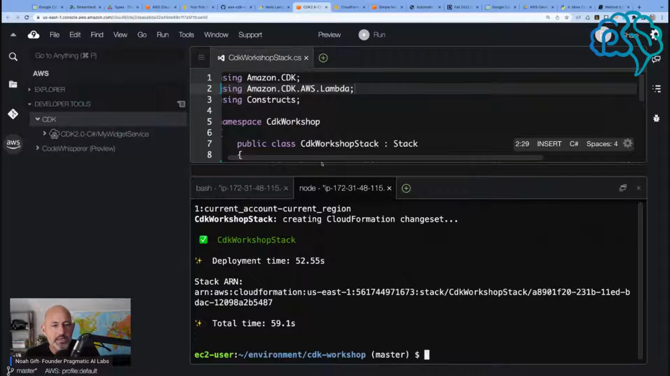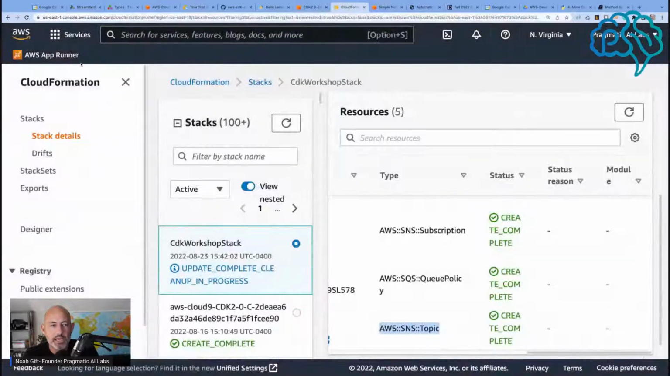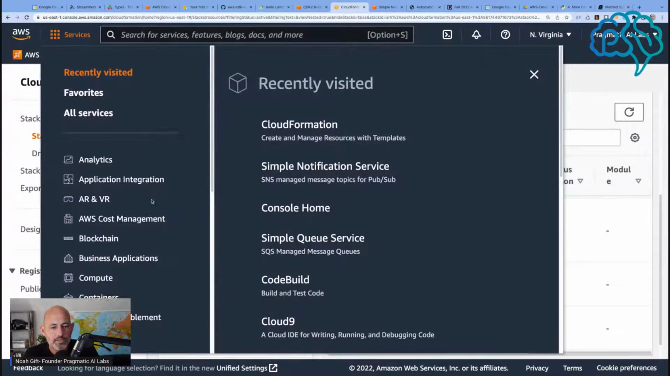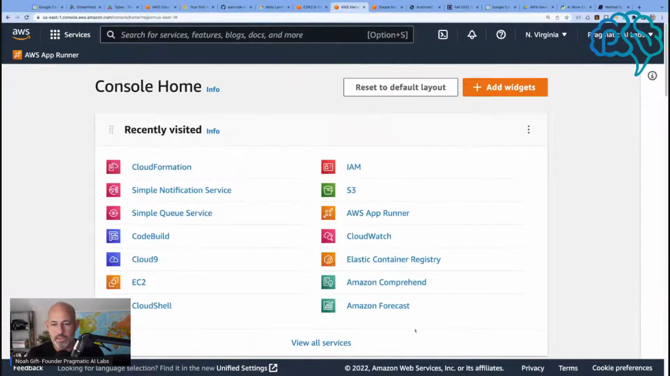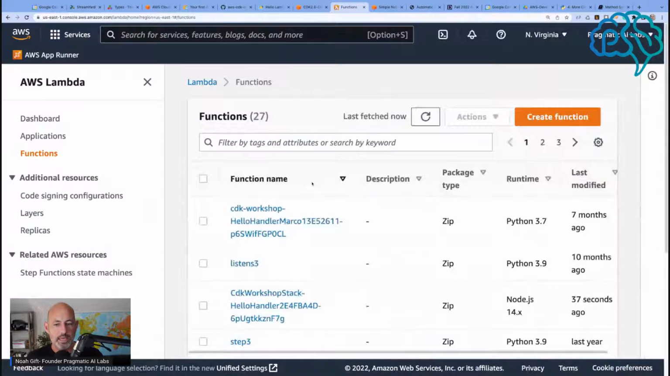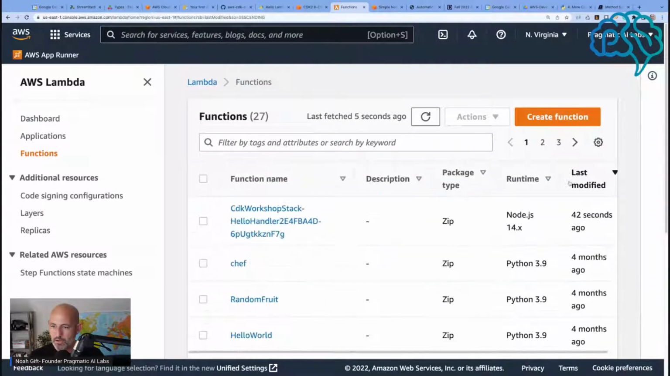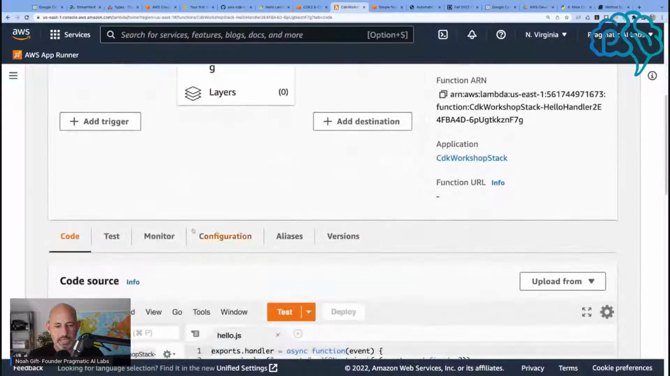Okay, so deployed. Now again, I don't know why this is acting weird. This should just work, but I don't need this. I can just go to services. Let's go to all services here. And let's go to Lambda here. And let's go to last modified 42 seconds ago. It's a Node app right there. And then we're going to test it.